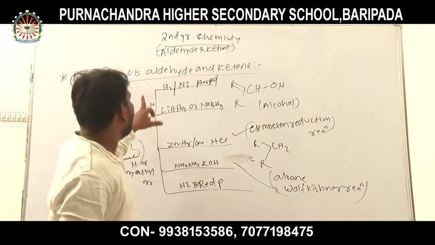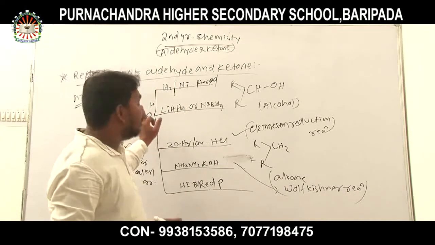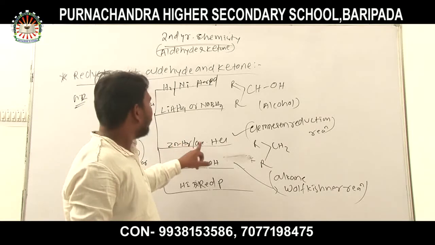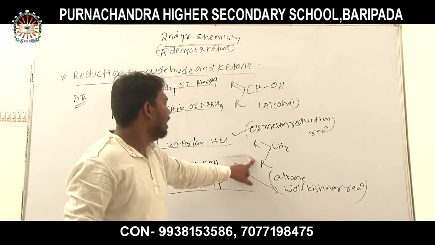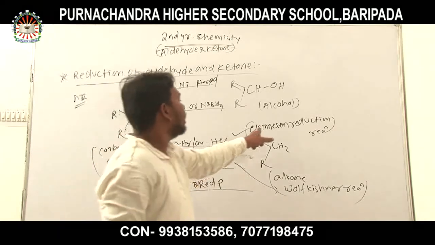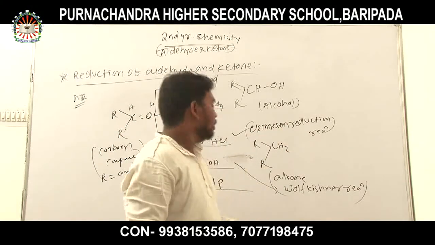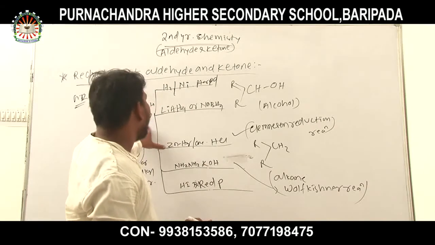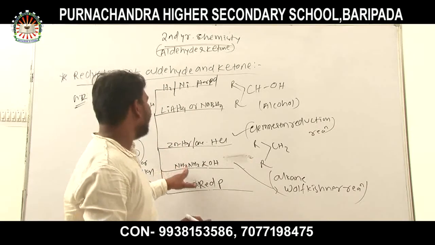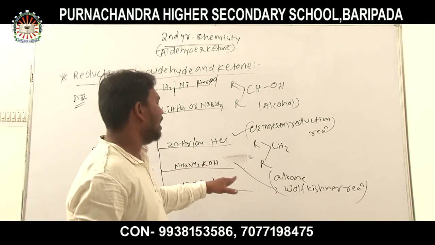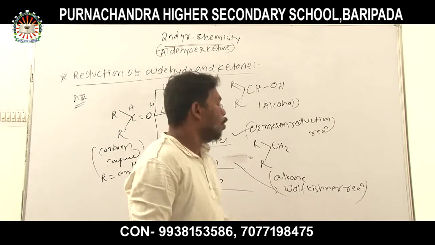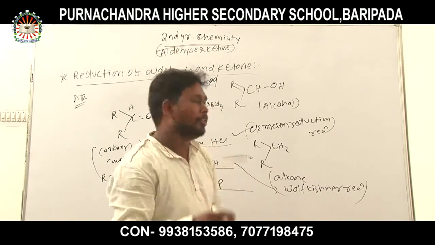Again, I repeat that when aldehyde or ketone undergoes reduction in presence of zinc amalgam and concentrated HCl, then alkane is formed. This reaction is called Clemmensen reduction reaction. Similarly, when aldehyde or ketone undergoes reduction in presence of hydrazine and treated with a base, then also alkane is formed, which is also known as Wolff-Kishner reduction reaction.